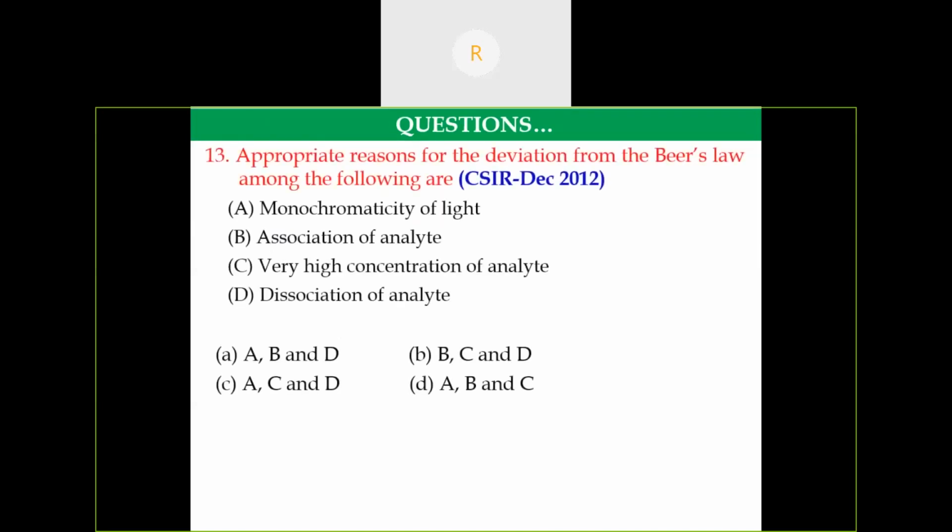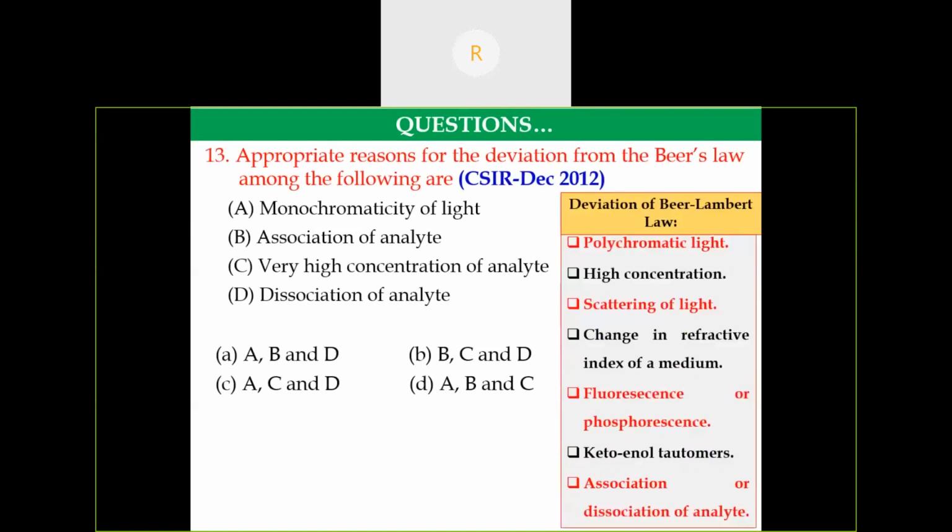This question was asked in the December 2012 CSIR exam. What are the appropriate reasons for the deviation from Beer's law? This is the deviation of the Beer-Lambert law, once again I'm telling. Where does the deviation take place? If the light is polychromatic, if the solution is at high concentration, if there is any scattering of light, if there is any change in refractive index of the solution, or if there is any fluorescence or phosphorescence, or any keto-enol tautomerism, or association or dissociation of the analyte. If any such point is there, then there will be a deviation of the Beer-Lambert law.